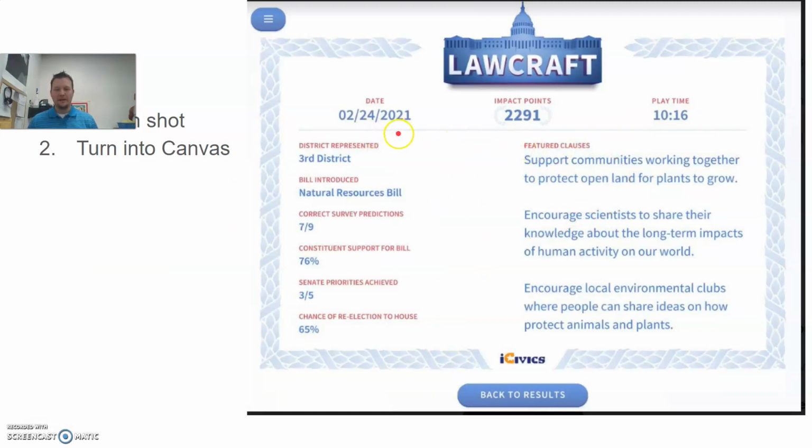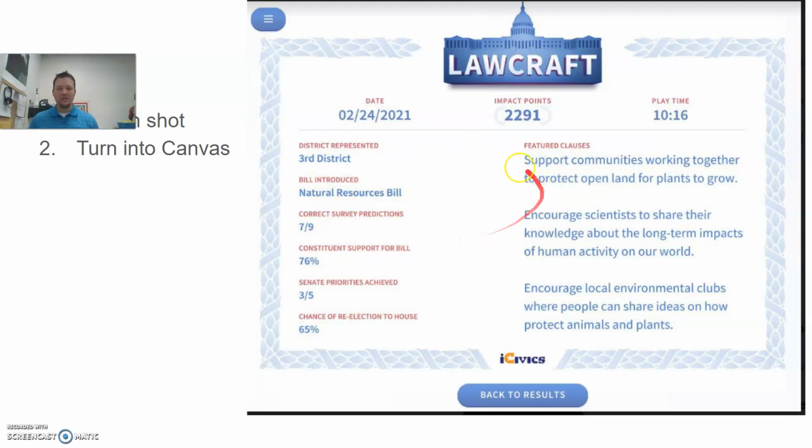It'll tell you the date, how many impact points you got, and the time it took you to pass that law. When I went through it, it took me, I think, 13 minutes or so. This is just an example from the app itself. And then it'll give you other information here and some features of the clause. This is what I need you to turn in.